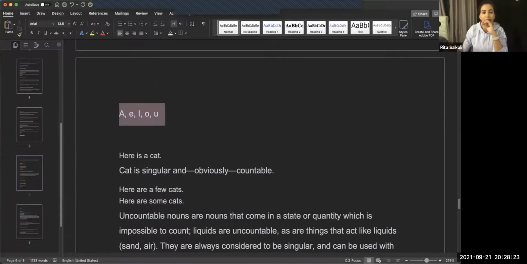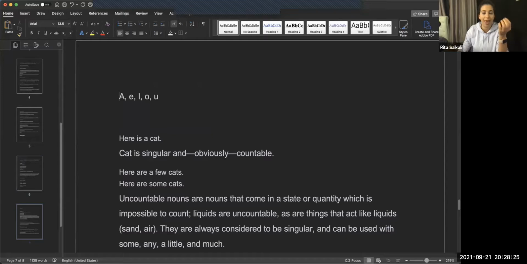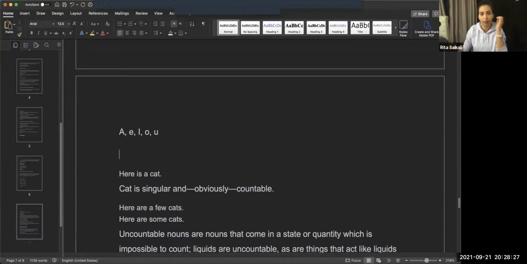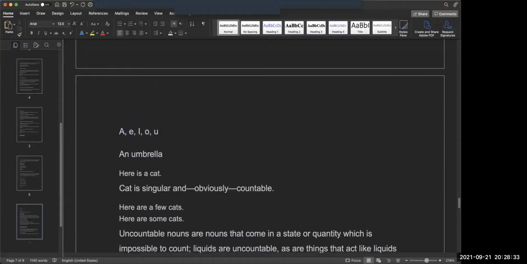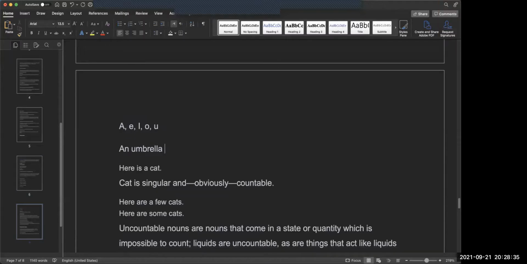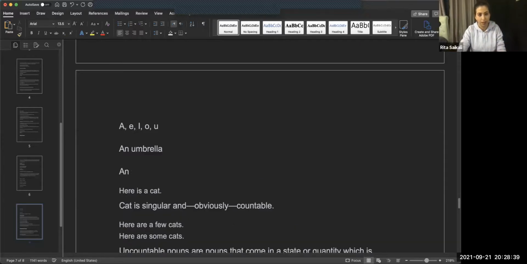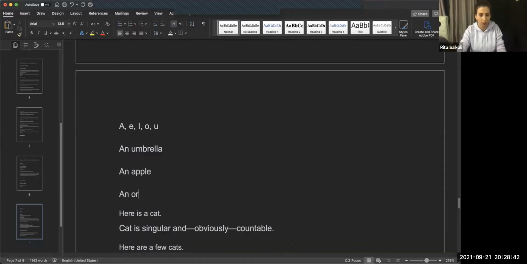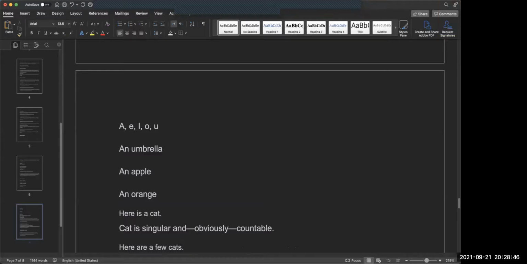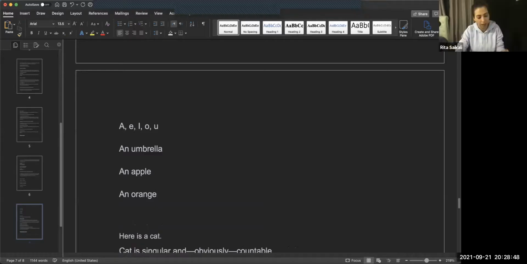And when they start with a vowel, we use an and not a. For example, I have an umbrella. An apple. An orange. Exactly. An apple, an orange, an egg.